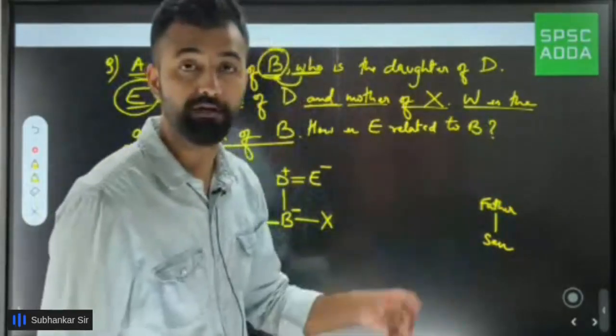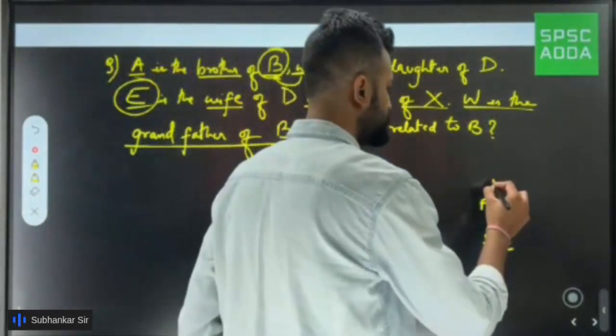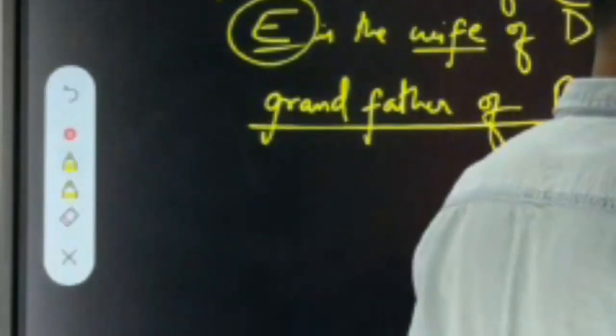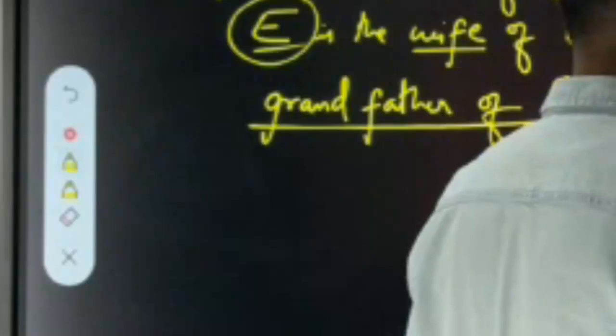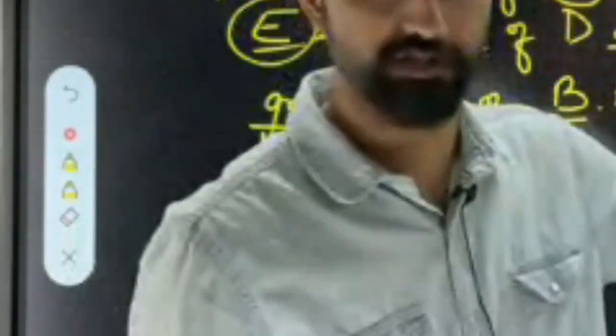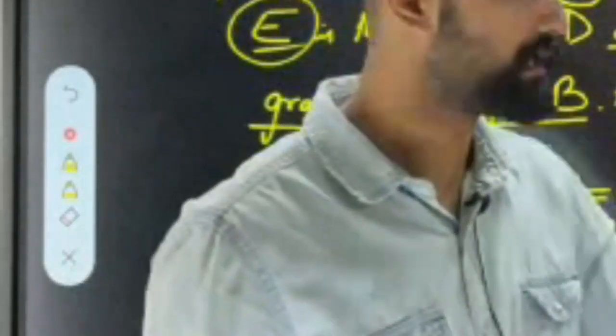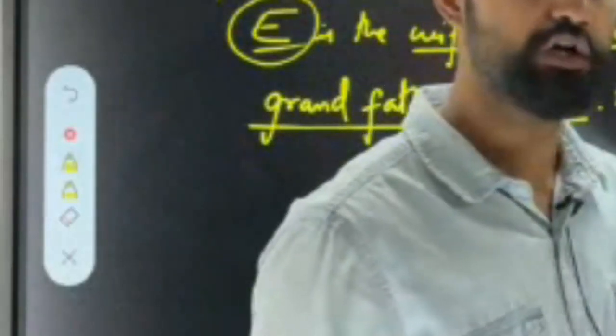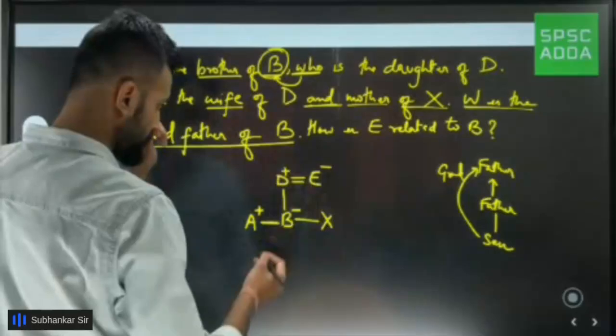My father's father would be a grandfather for me. So I have to put him above 2 generations: son, father, and father's father. So 2 generations above. That means I need to put W above D or E.